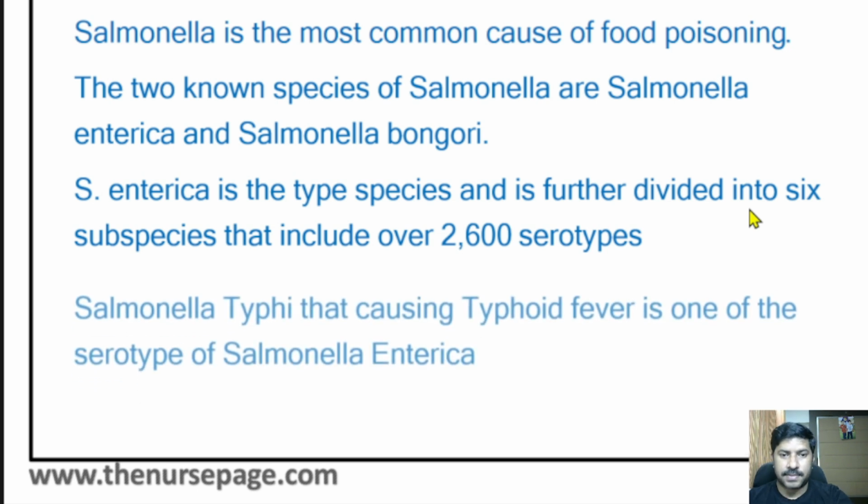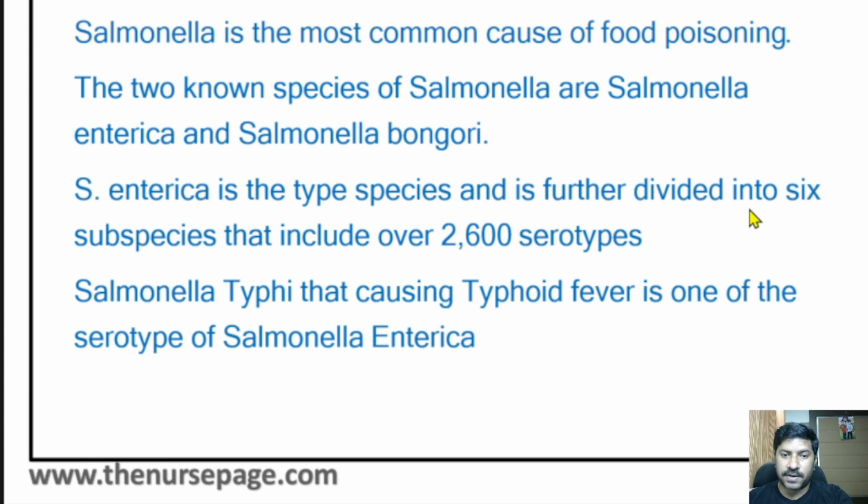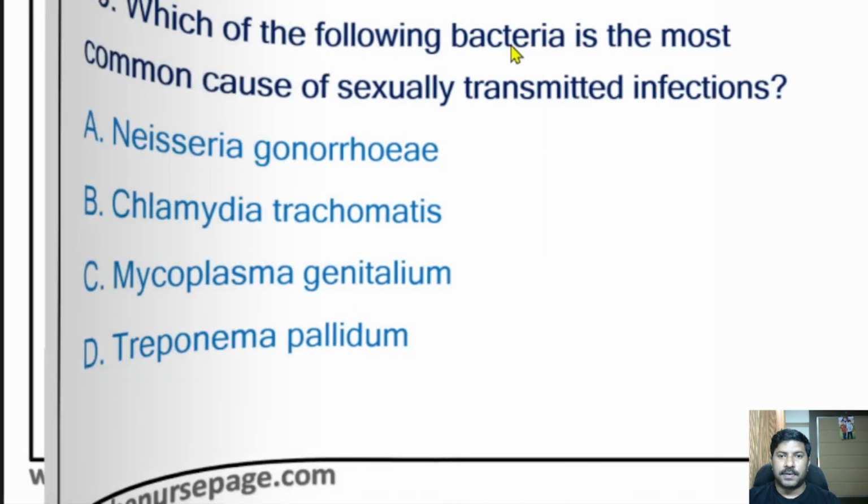Among those serotypes, Salmonella typhi, the typhoid fever causing organism, is one serotype. There is another, paratyphi, also. It causes paratyphoid fever.